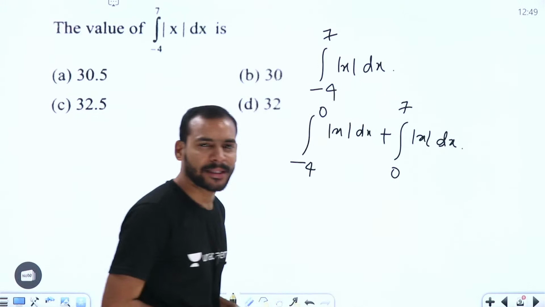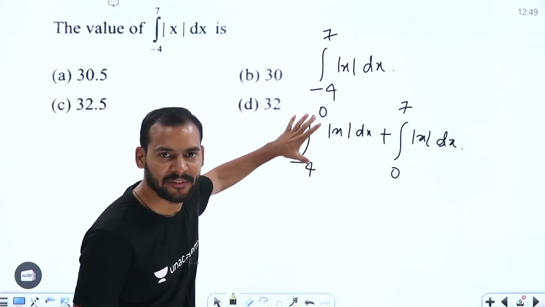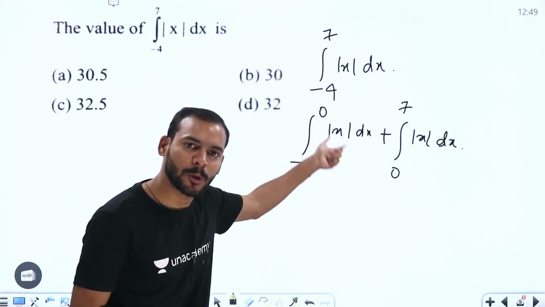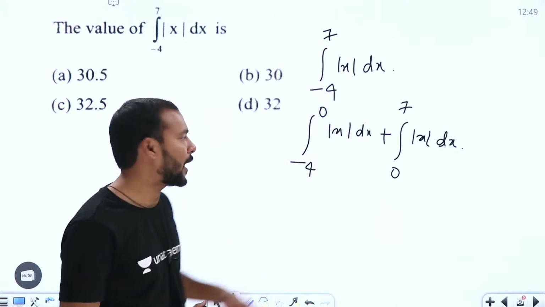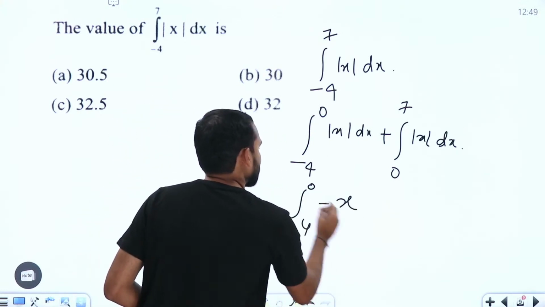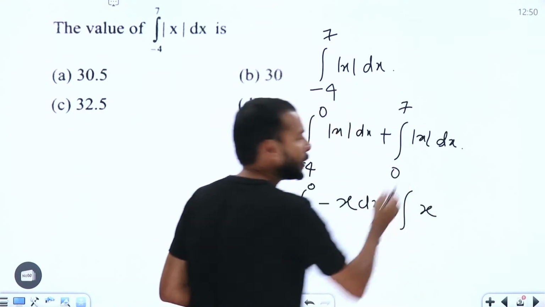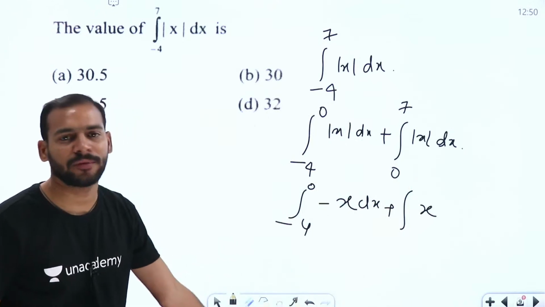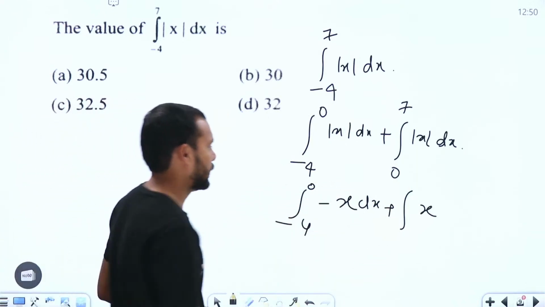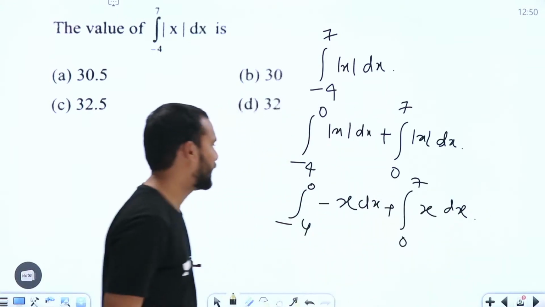Why have I divided the integral exactly at 0? If you see in this interval, minus 4 to 0, whatever value you keep is going to be negative. The output should be a positive value. That means mod x should always be minus x in this interval, right? Similarly, in the interval from 0 to 7, we are going to have all positive values only. For that, mod x should be x only. So this one is going to be integral 0 to 7 of x dx here. That's it. Very simple, right?